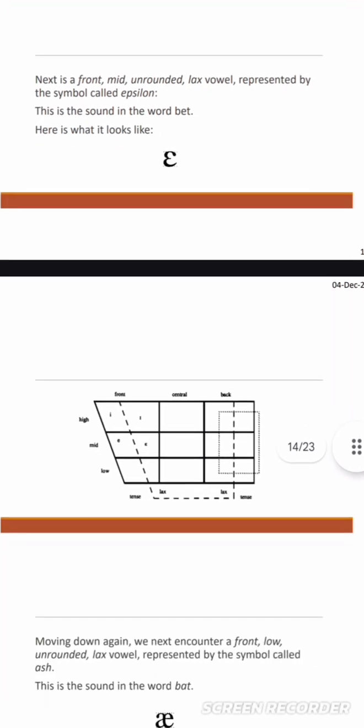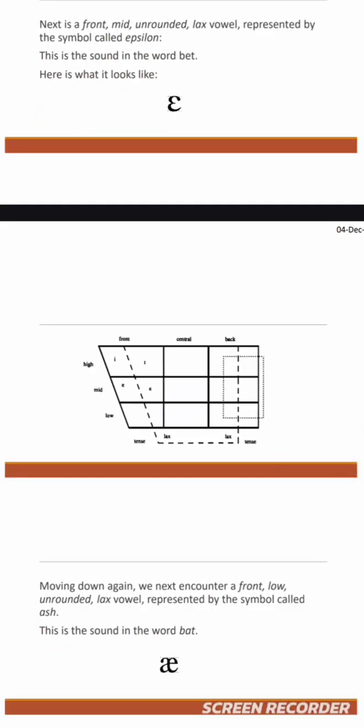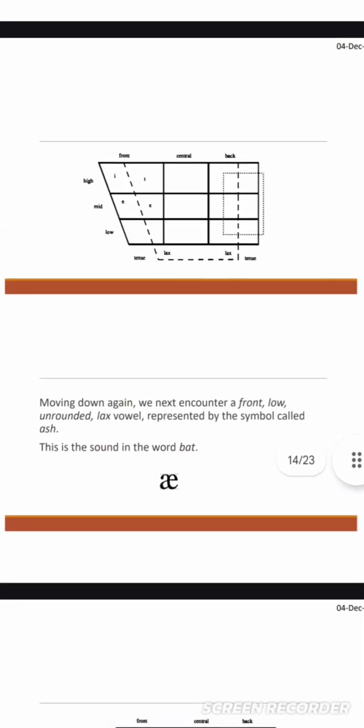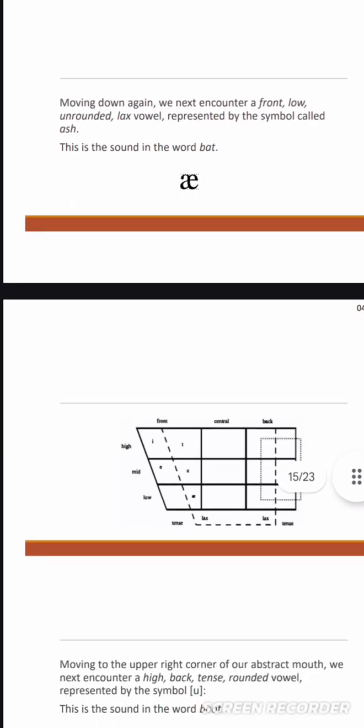Next is a front, mid, unrounded, lax vowel represented by the symbol called epsilon. This is the sound in the word bed. Here is what it looks like. It is epsilon, a mid vowel.